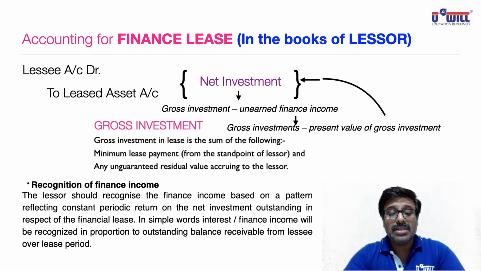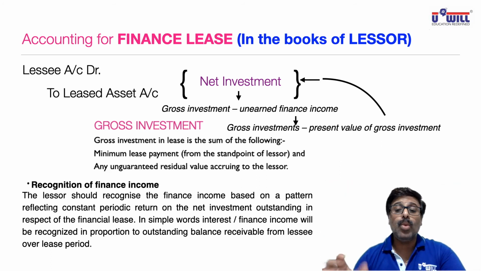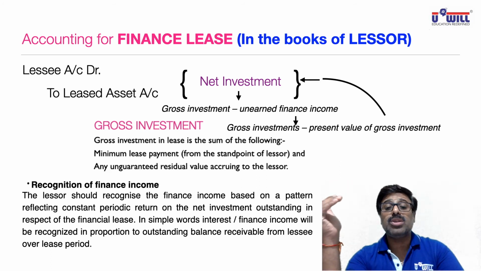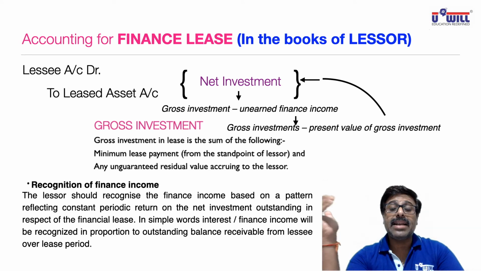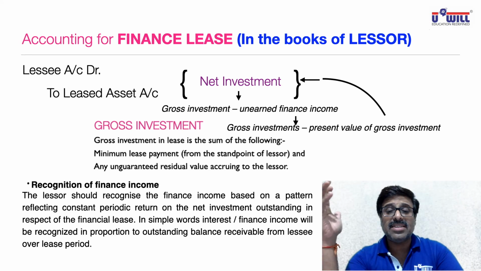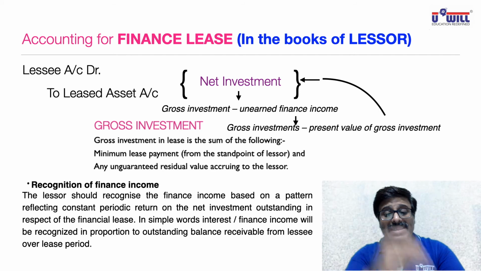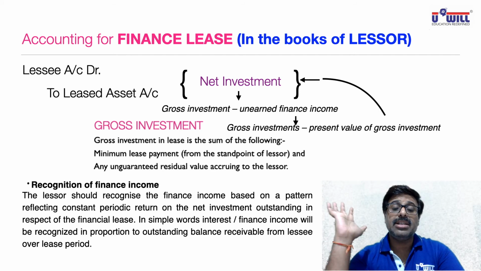In simple words, interest or finance income will be recognized in proportion to outstanding balance receivable from lessee over the lease period. Just now in the previous slide, I gave you that example where in the first year the interest was coming to 1900, second year it was coming to somewhere 1390 and so on. Exactly the same way the lessor has to record the interest income in his books of accounts.